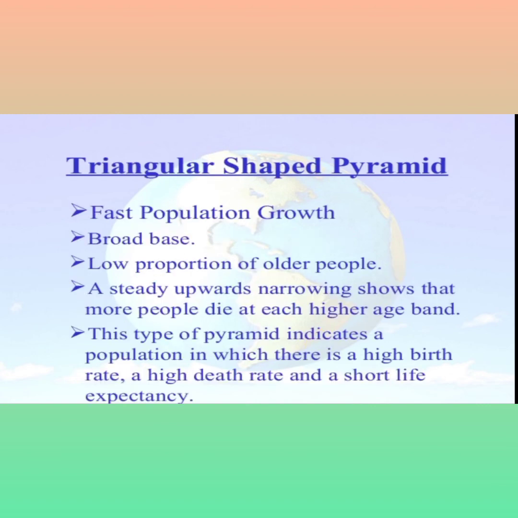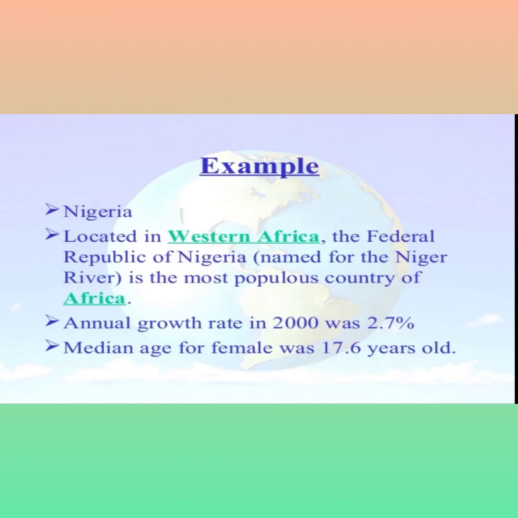First, triangular shaped pyramids. It shows fast population growth, a broad base, a low proportion of older people, and a steady upward narrowing shows that more people die in each age band. This type of pyramid indicates a population with high birth rate, high death rate and short life expectancy. That shows the triangular shape of a population pyramid.